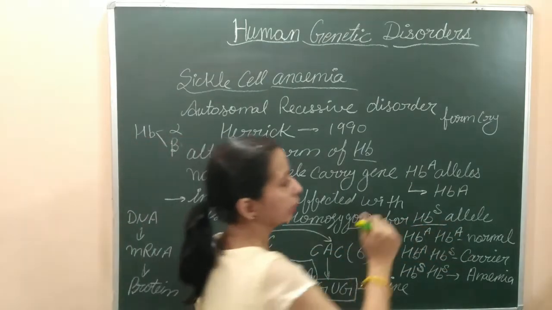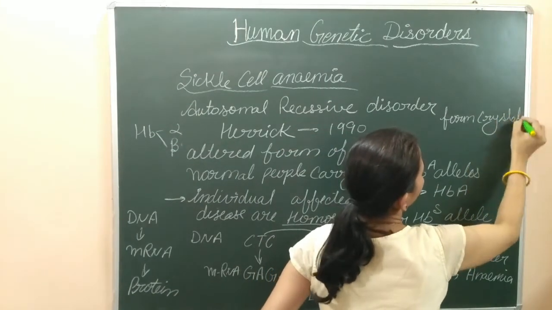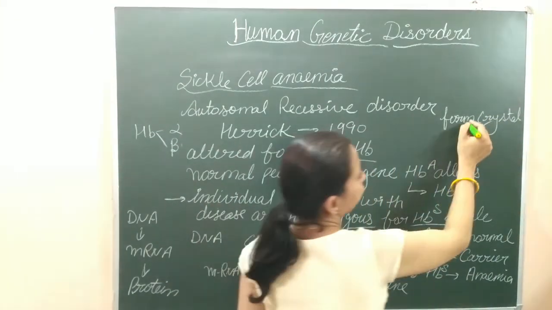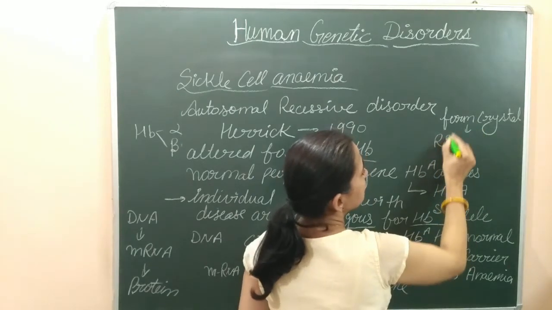They will create crystals. Crystal formation होगा, and due to the formation of these crystals, the RBCs get stuck together.